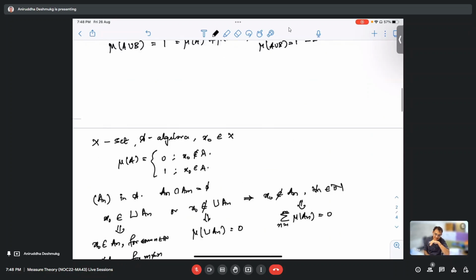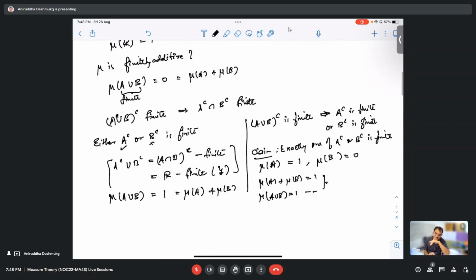Yes, because you know that part where the complement of A union B is either A complement is finite or B complement is finite. And both of them cannot be finite together. That is the main takeaway from all this proof.